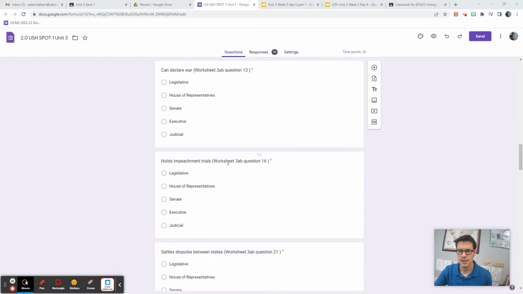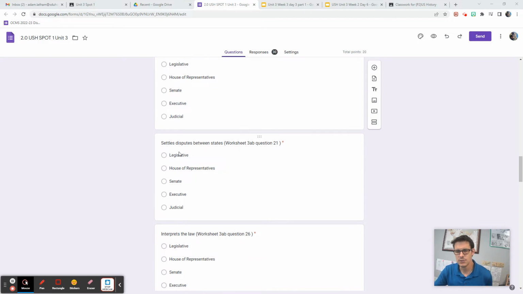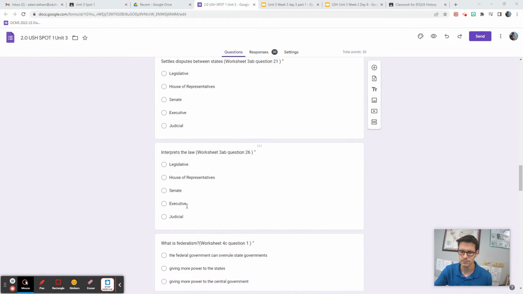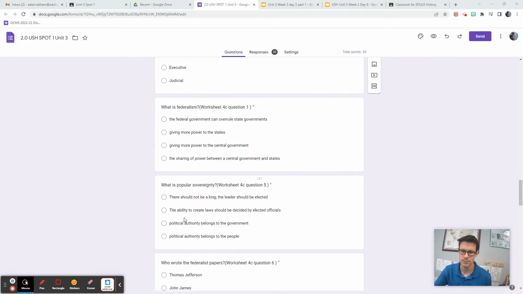Holds impeachment trials, Worksheet 3AB, Question 16. Legislative, House of Representatives, Senate, Executive, Judicial. Settles disputes between states, Worksheet 3AB, Question 21. Legislative, House of Representatives, Senate, Executive, and Judicial. Interprets the law, Worksheet 3AB, Question 26. Legislative, House of Representatives, Senate, Executive, and Judicial.